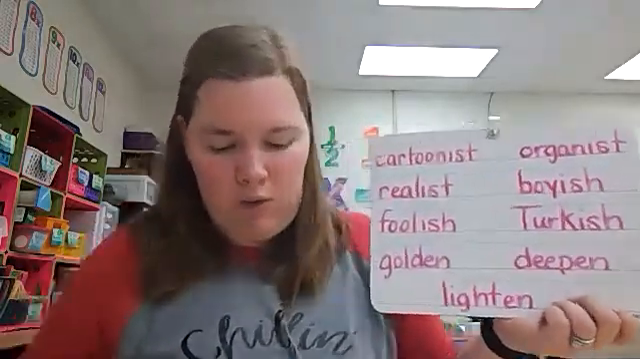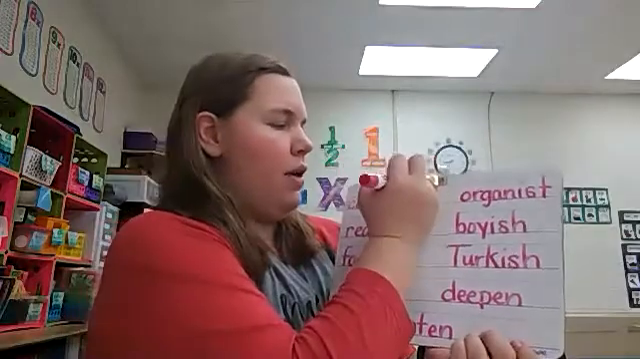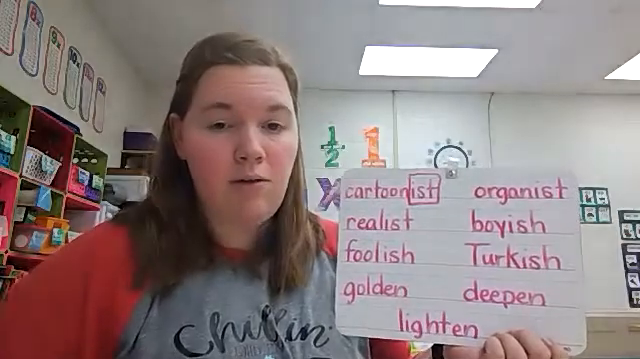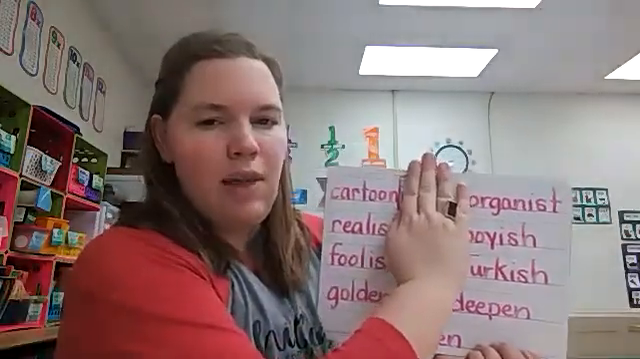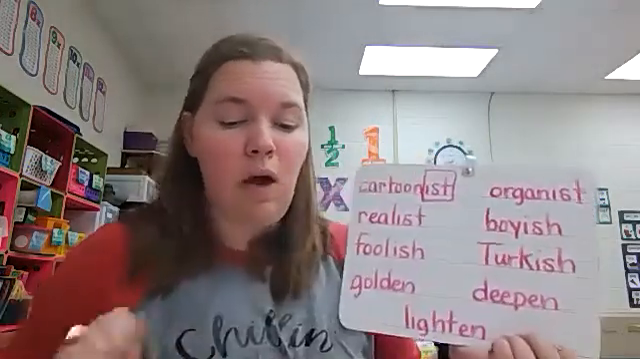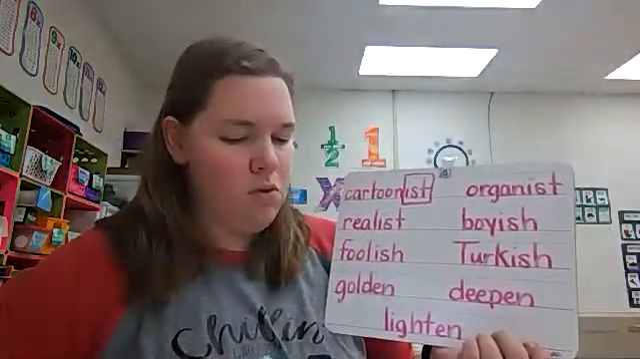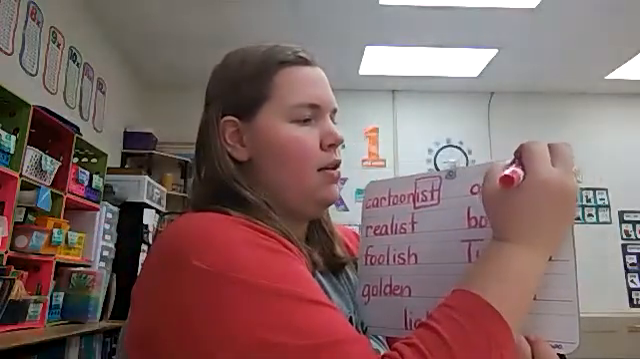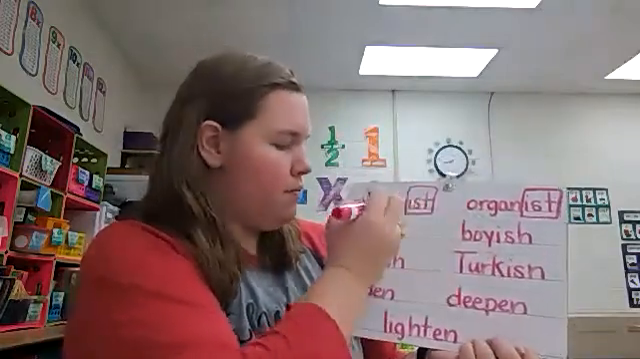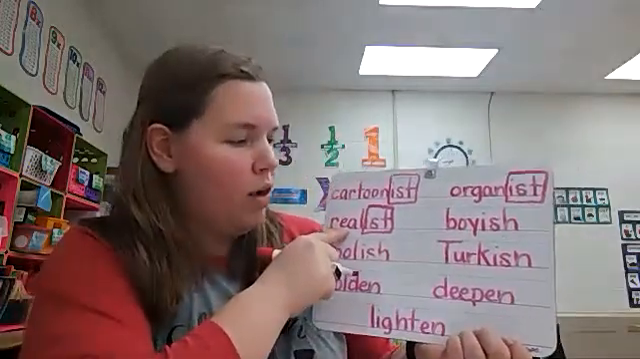Let's go back to coding these words. When we have a suffix, we're going to draw a box around the suffix. Okay, so let's start with the first word. So I put a box around suffix ist. If we pretend it's not there, we're left with a root word. Very good. We always have to make sure that a root word is left. So in this word, we have the root word cartoon. In this word, we have the root word organ. In this word, we have the root word real.